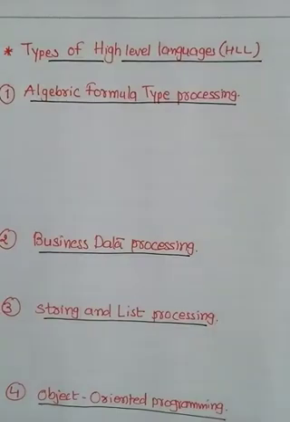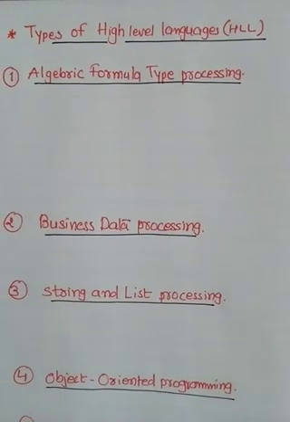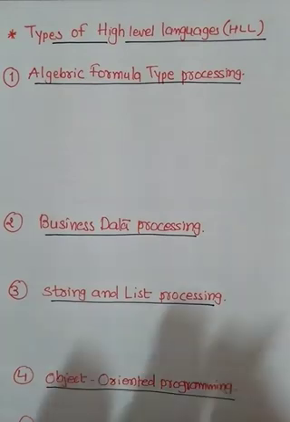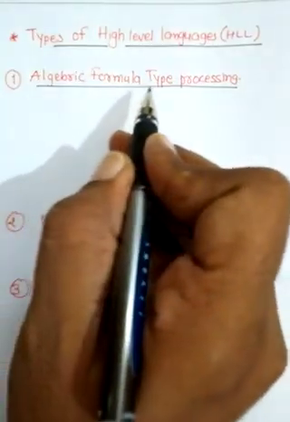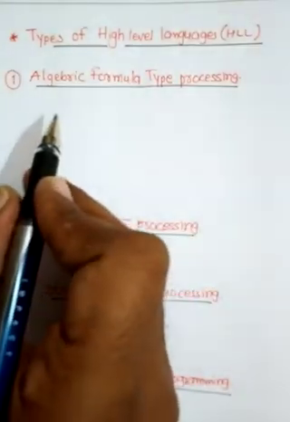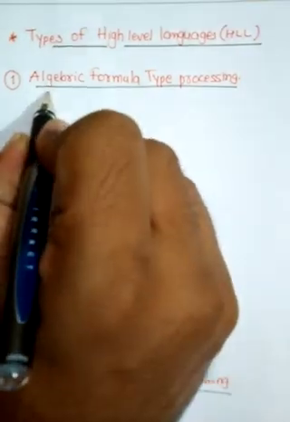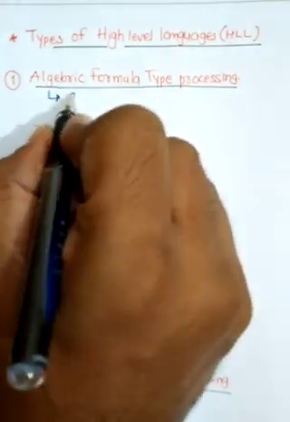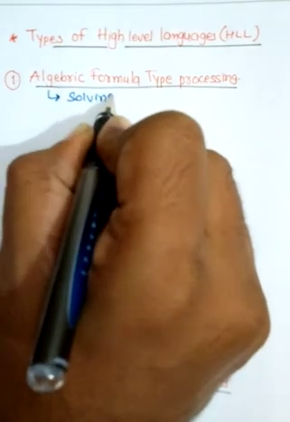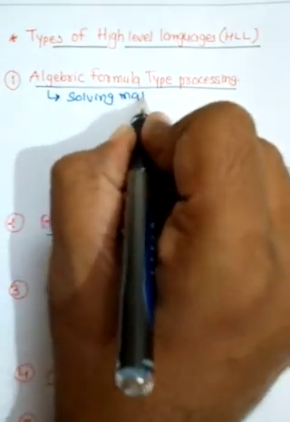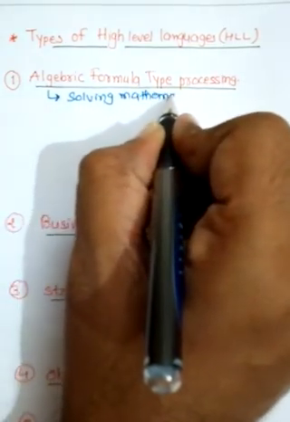Now the next topic is the types of high level language. So there are different types of high level language as mentioned here. The first one is algebraic formula type processing. What happens in this processing? It solves mathematical problems.